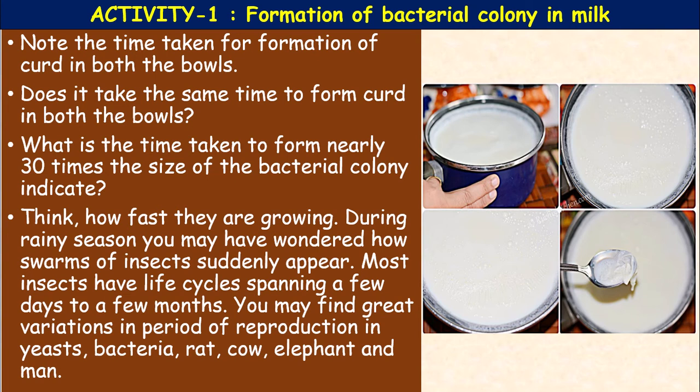Think how fast they are growing. During rainy season, you may have wondered how swarms of insects suddenly appear. Most insects have life cycles spanning a few days to a few months. You may find great variations in the period of reproduction in organisms like yeasts, unicellular fungi, and the bacteria, which is also unicellular, and a rat, cow, elephant, and human being, which are multicellular.